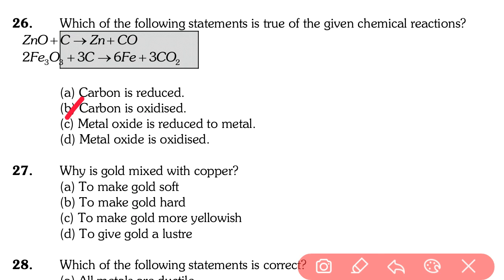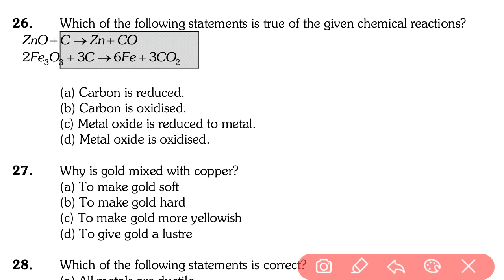Metal oxide reduced to metal, not that. Metal oxide is oxidized, not that. But carbon is oxidized. See this: in both the chemical equations, carbon is oxidized. So question number 26, answer is B.